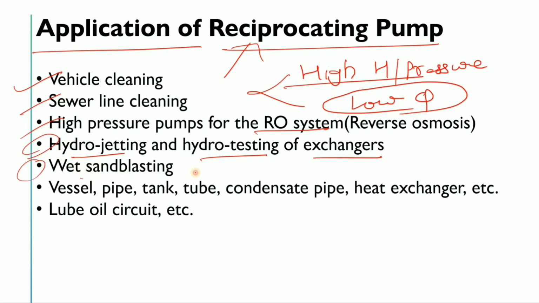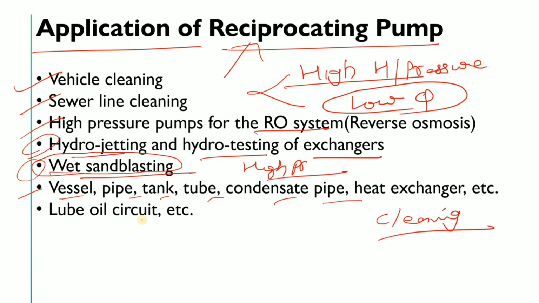In wet sandblasting, the molds, for example in the tire industry, are where your raw tire is cured. Sometimes we do sandblasting to increase its efficiency, and at that time as well the reciprocating pump is used, because we want high pressure. Are you getting my point? And the same applies if you want to clean a vessel, pipe, tank, tube, condensate pipe or heat exchanger; at that time as well we use the reciprocating pump.